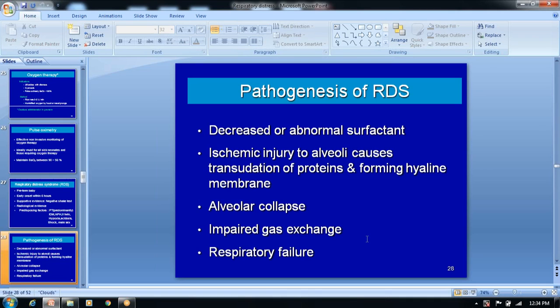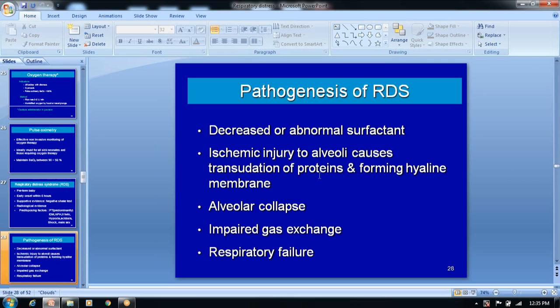And what is the pathogenesis of this respiratory distress? In the pathophysiology, there is a decrease of normal surfactant synthesis in the lung. This surfactant is synthesized in the type 2 pneumocytes. There are type 1 and type 2 pneumocytes in the lungs during the development of the lung, and type 2 is very important, because it is involved in surfactant synthesis.